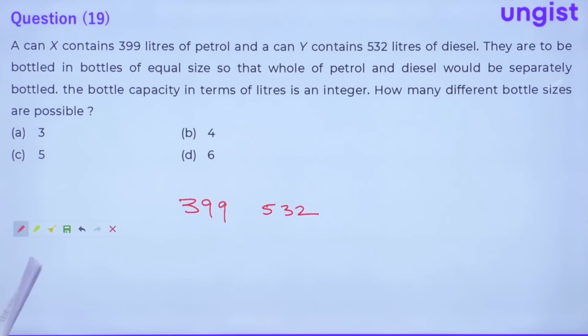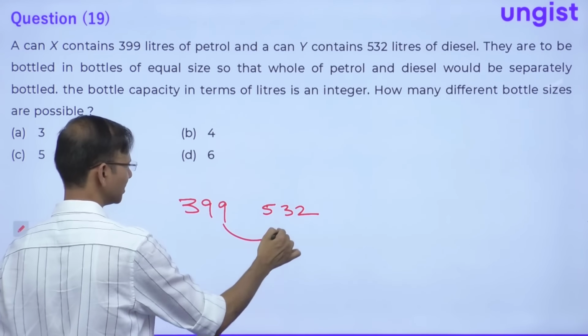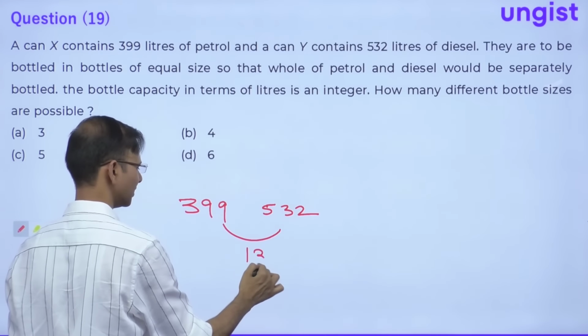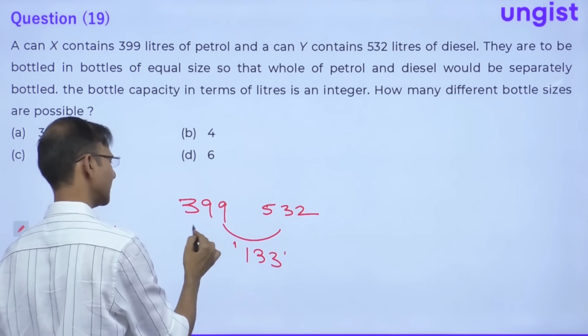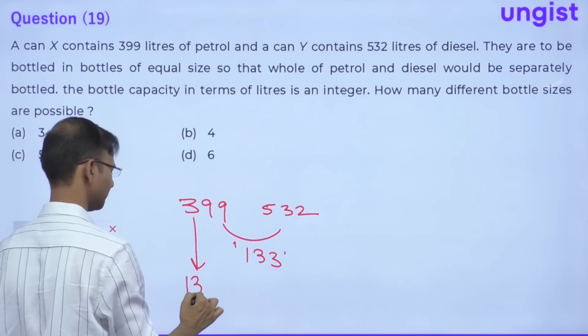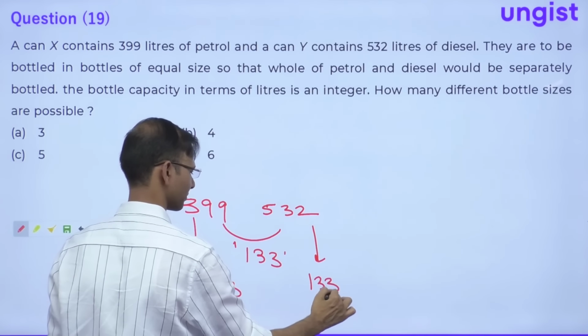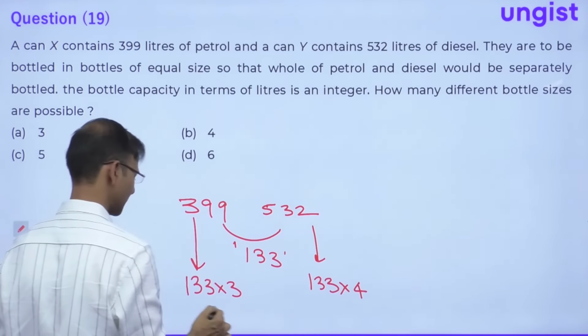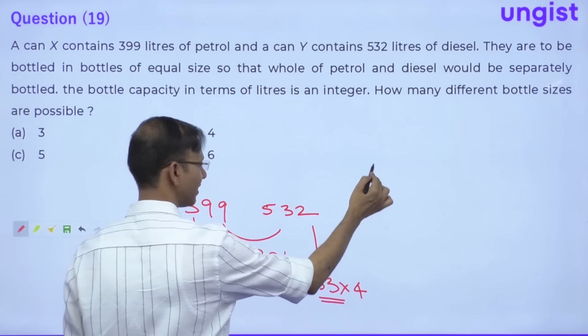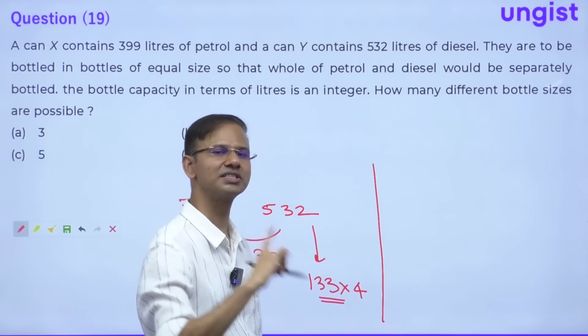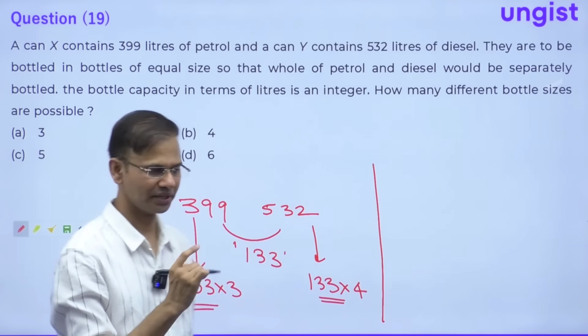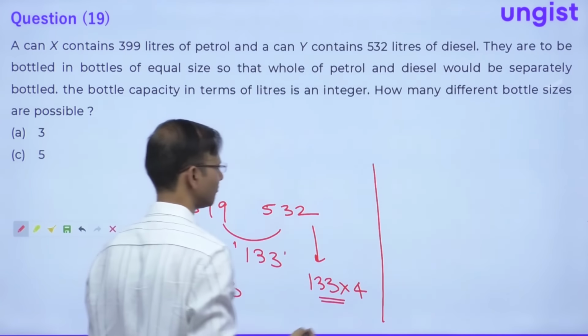See guys, here we will take the LCM of these two numbers. So just take the difference. The difference is 133, or if you want to take the LCM, so this number is 133 into 3, and this is 133 into 4, right? So obviously the LCM is 133, and here again the factors of 133. This is the same concept as the previous question, right?